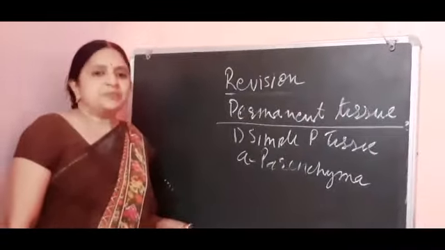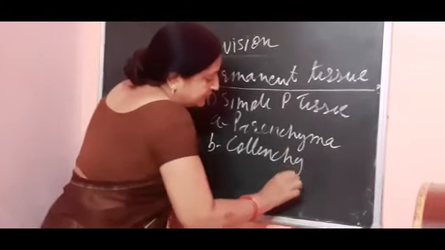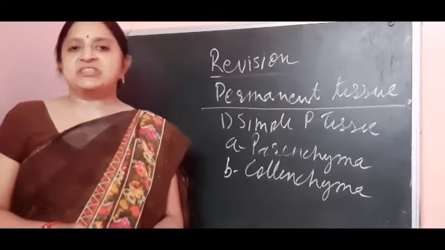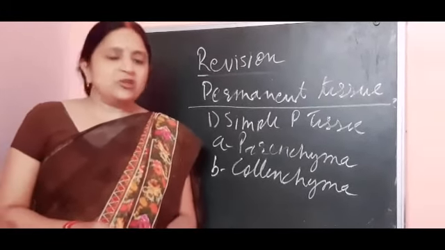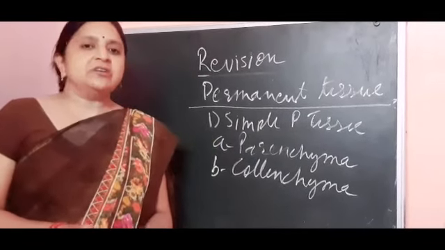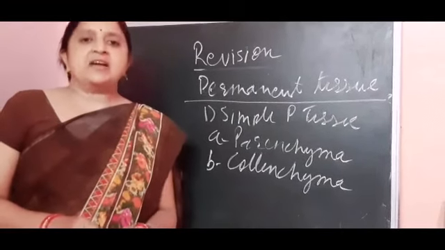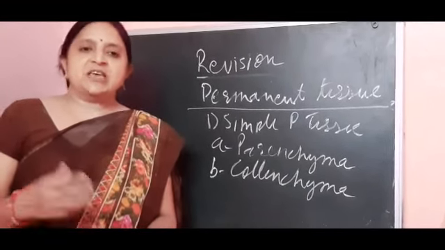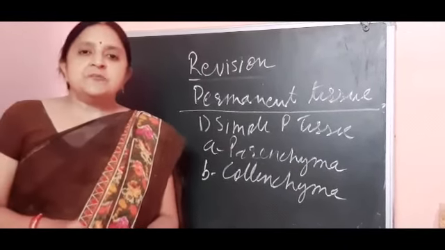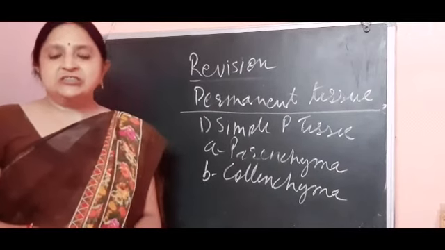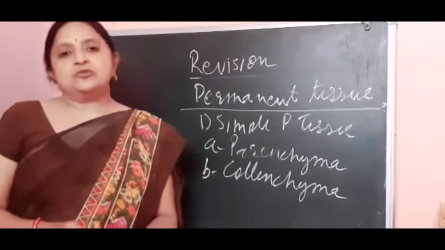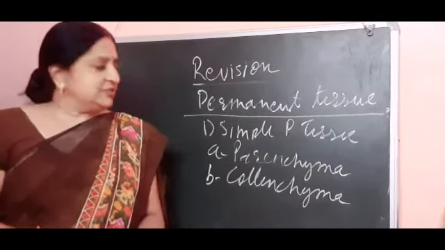Second is collenchyma. Collenchyma is present in the peripheral region of the stem and leaves. They are also made up of similar types of cells, and the cells of collenchyma may or may not be compactly arranged. Sometimes they are compactly arranged, it depends upon their location. Their main function is to provide mechanical strength to the plant, and also they provide elasticity to the growing stem. This is all about the collenchyma.